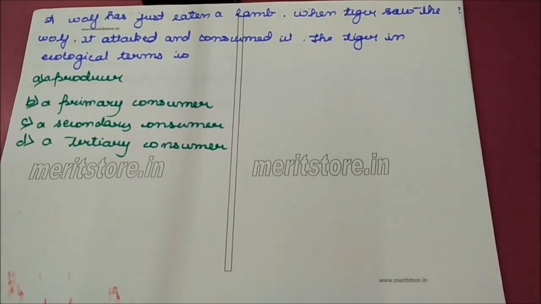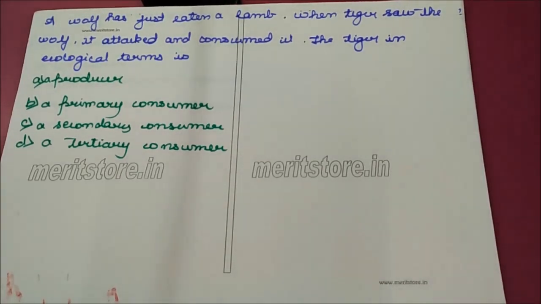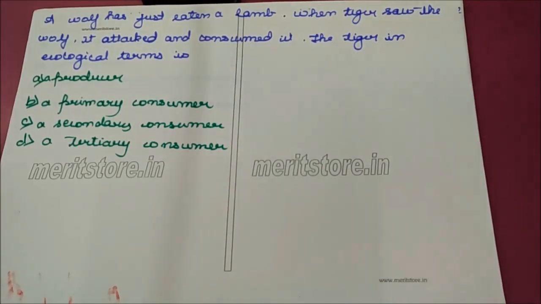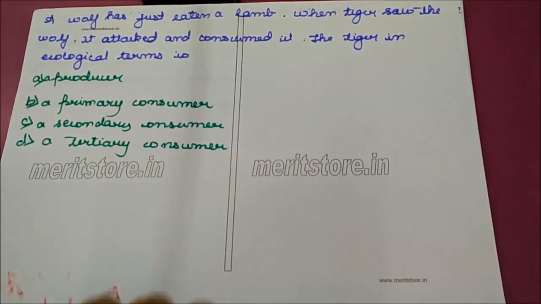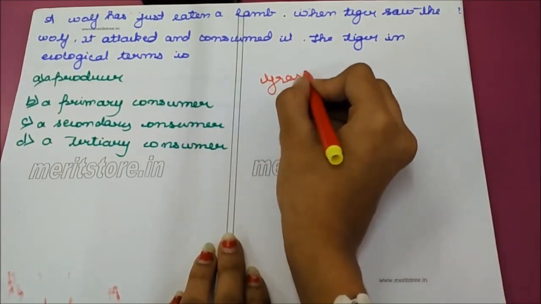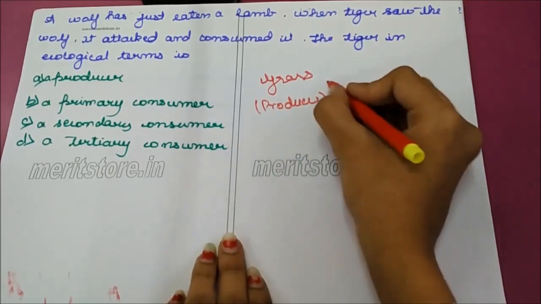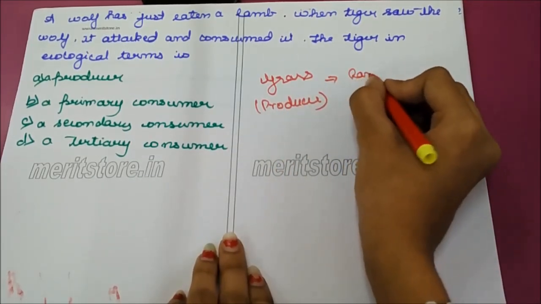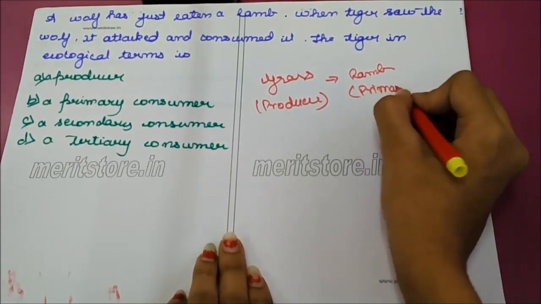A wolf has first eaten a lamb. When tiger saw the wolf, it attacked and consumed it. The tiger in ecological term is options: a producer, a primary consumer, a secondary consumer, a tertiary consumer. Grass is the producer. Lamb is a primary consumer.